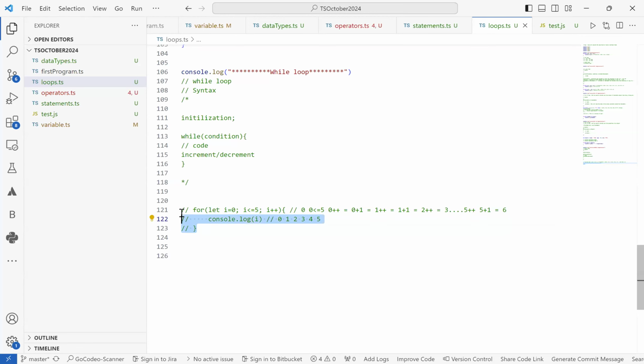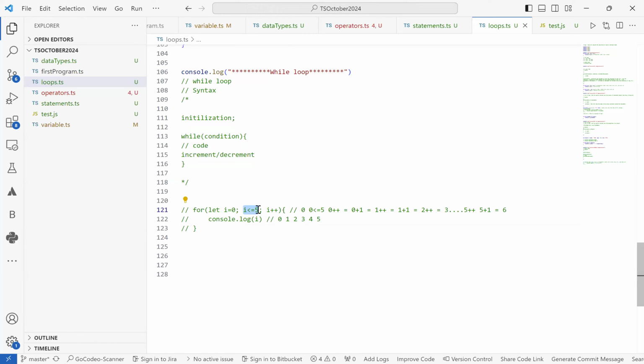That doesn't mean that if we know how many times we have to execute, we cannot use while loop. We still can use while loop for that as well. But it is always better in terms of writing the code that whenever we know we have a fixed set of iterations, we go directly for a for loop. But whenever we do not know how many times we have to iterate inside the loop, if we do not have a beforehand understanding of how many times it has to execute,